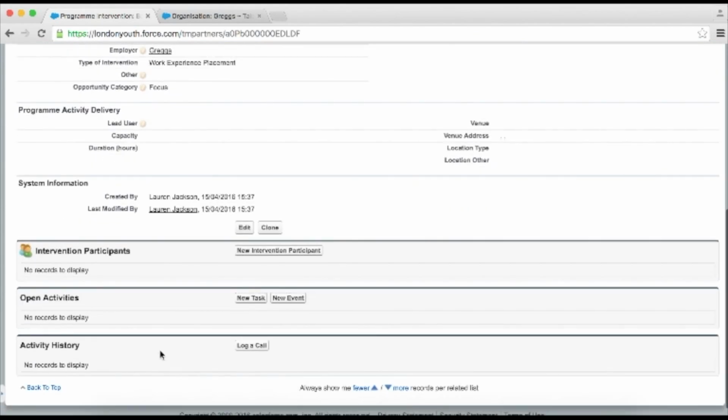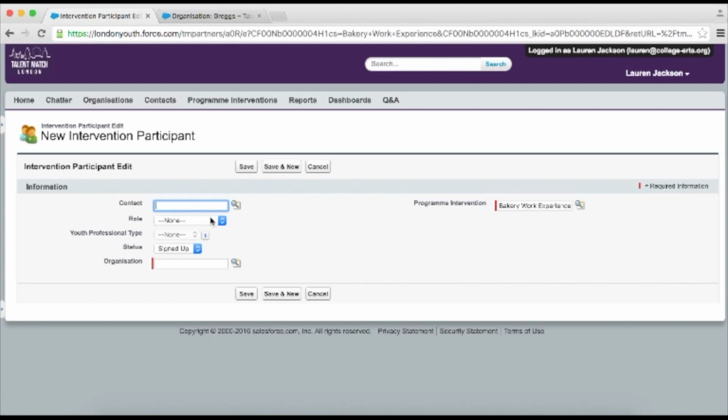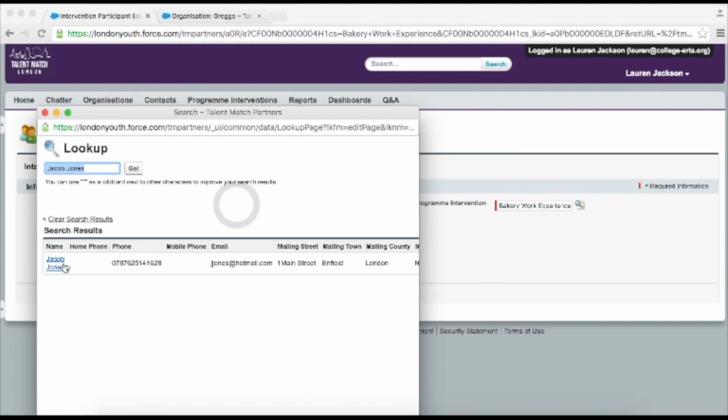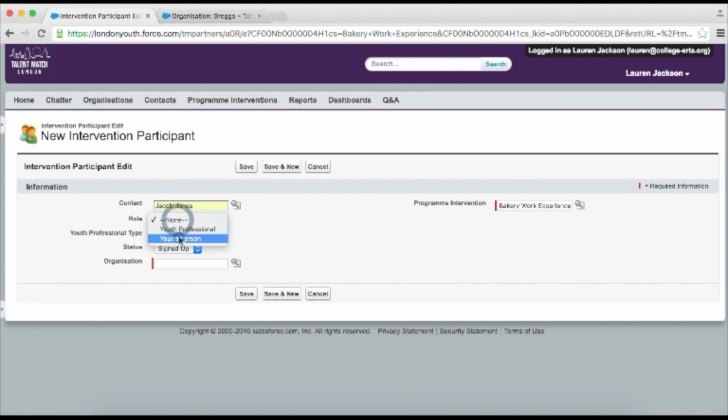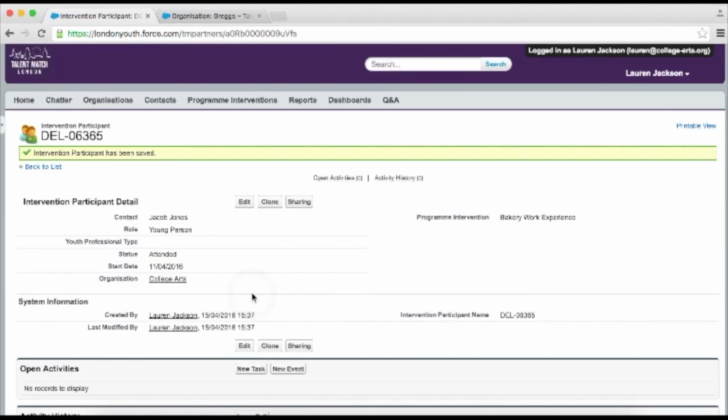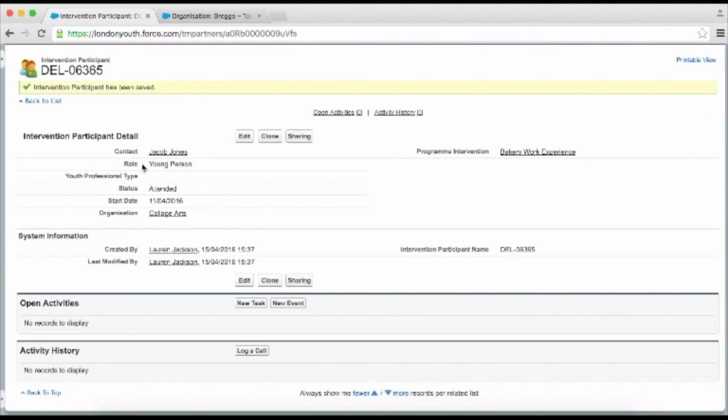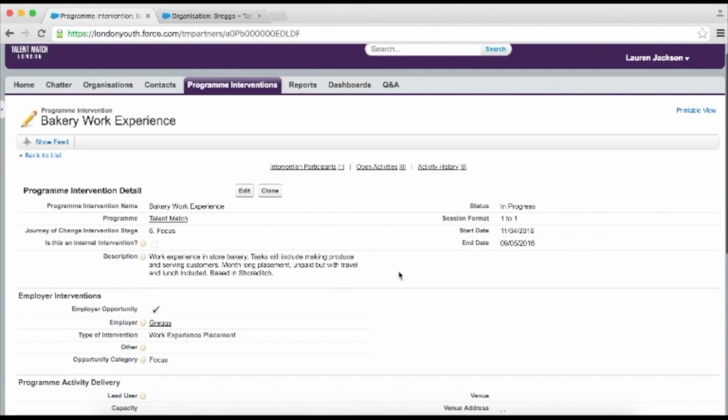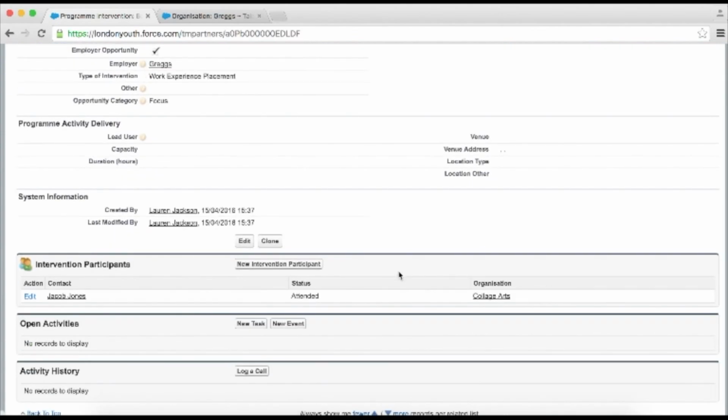We're now able to attach the records of the young people who attended this session. We do this by selecting New Intervention Participant. On this page, we search for the young person we wish to attach the program intervention to. And then we assign them the role of young person, and this is their status, whether they signed up or attended. We also search for the organisation, and you'll see that program intervention is already filled in. Hit save and then select the program intervention title underlined on the right hand side. You'll see that the young person is now listed as an intervention participant on this program.